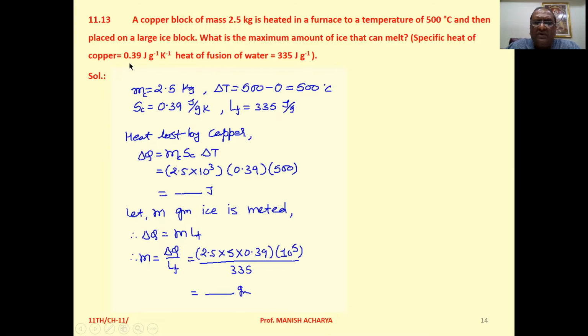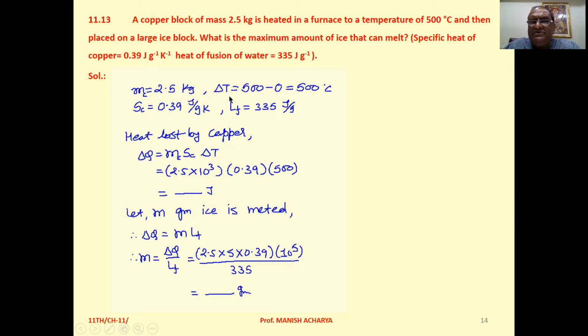Specific heat of copper is 0.39 joule per gram Kelvin. Heat of fusion of water is 335 joule per gram. Now see, mass of copper block is 2.5 kilogram.